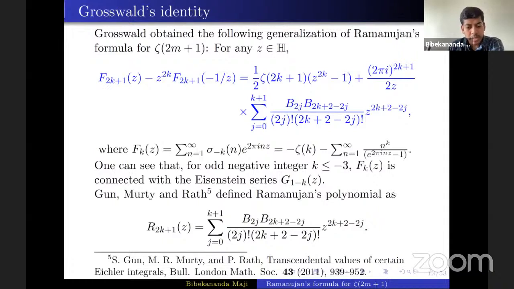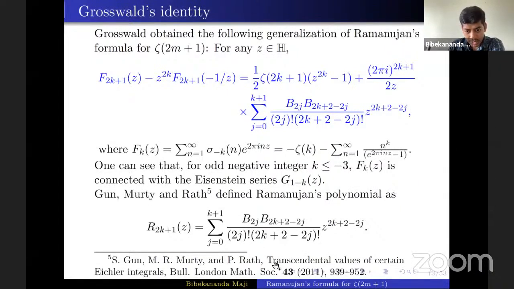Later, Mathilde Lalín and Matthew Rogers also studied similar Ramanujan type polynomials, and observed that there are similar polynomials with some similar properties. It may have real roots also, but they may not lie on the unit circle. It's not necessary, but the complex roots will lie on the unit circle.